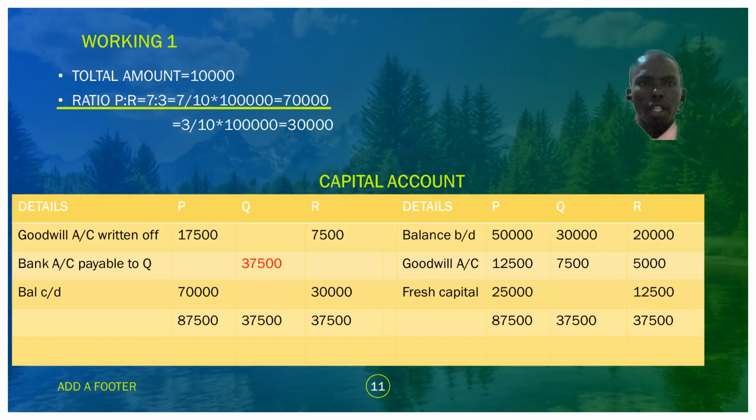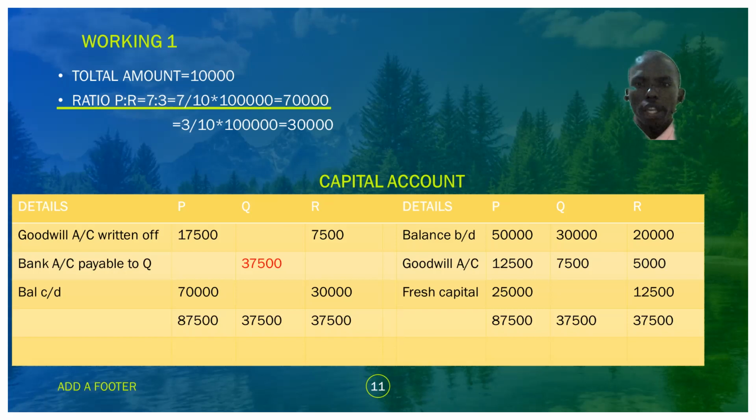About the working, this is the working of the total amount that was 100,000. This is what was done on revaluation. Before we come here, let's now have these balances: 50,000, 1,000, and 20,000. And we have the goodwill with us.